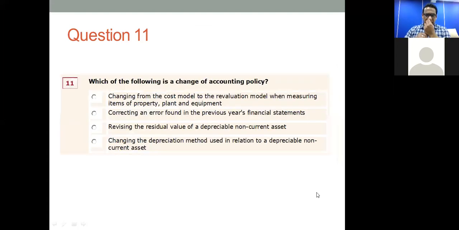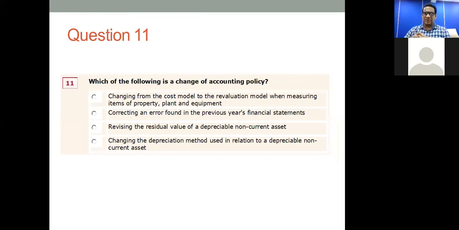Question number 11. Which of the following is a change of an accounting policy? Changing from the cost model to the revaluation model when measuring items of property, plant, and equipment. So if you change the model from cost model to revaluation model when you are measuring property, plant, and equipment, is that a change of an accounting policy?